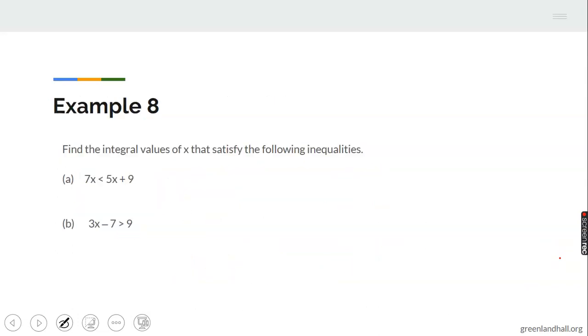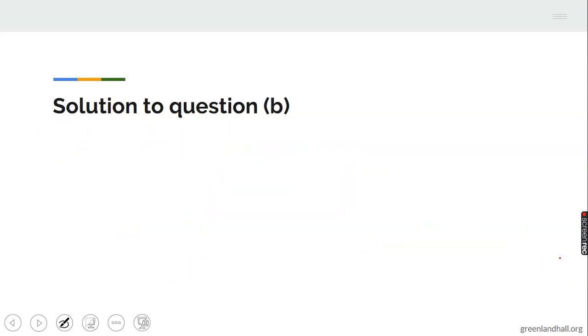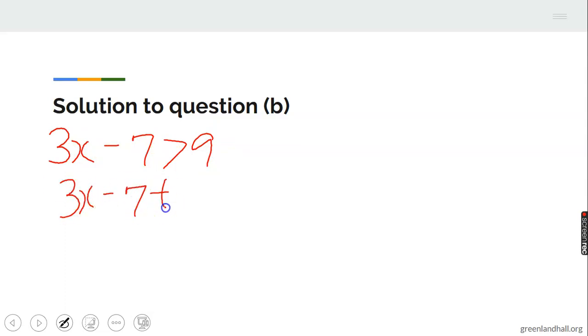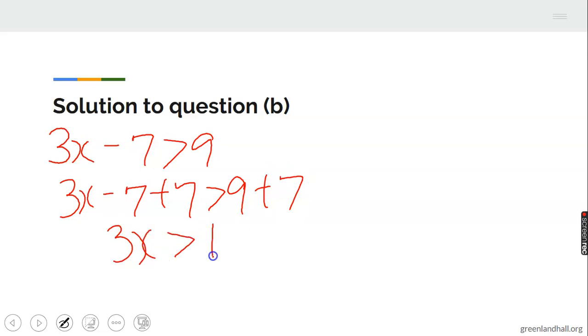Now let's look at the other question. 3x minus 7 greater than 9. So add 7 to both sides. That will give us 3x greater than 16, and if you divide through by 3, x is greater than 5 whole number 1 over 3.